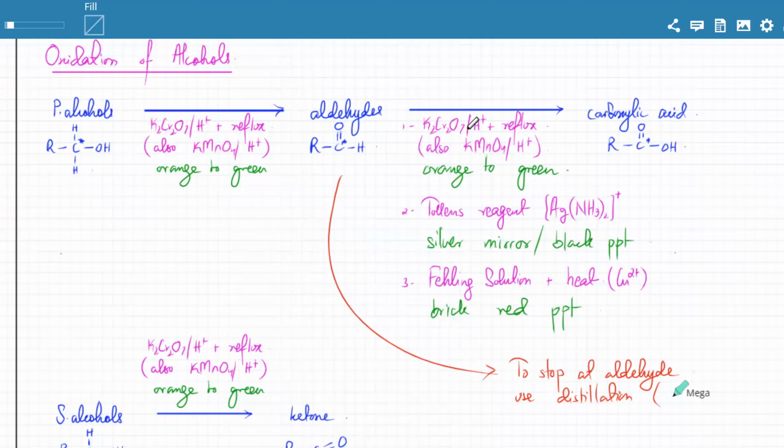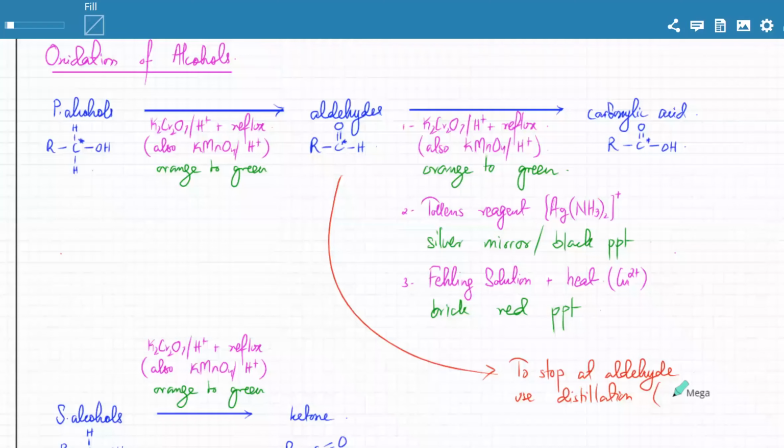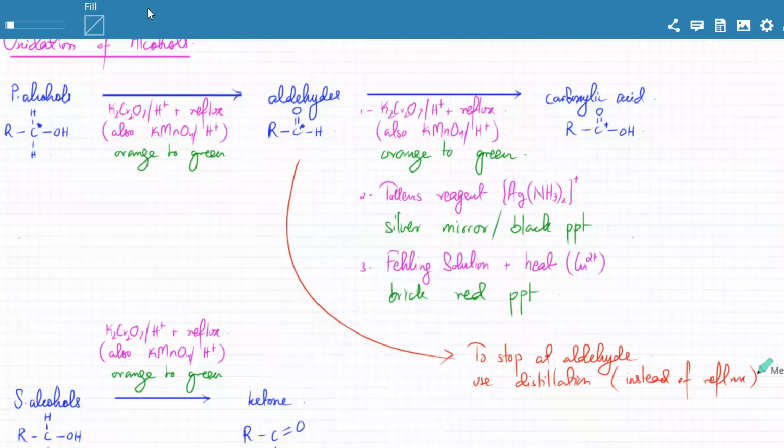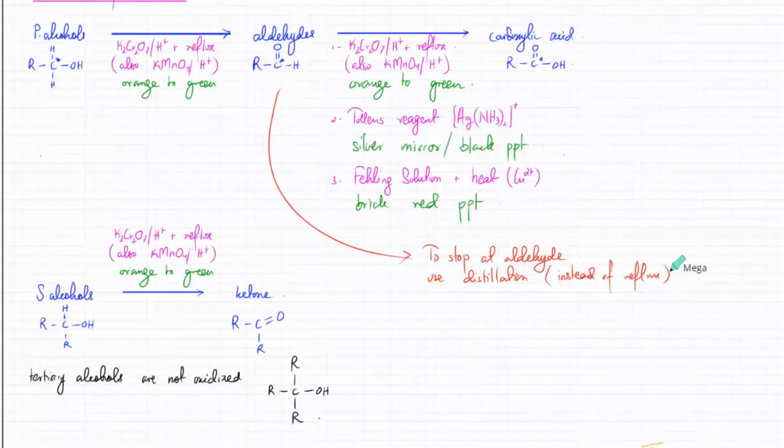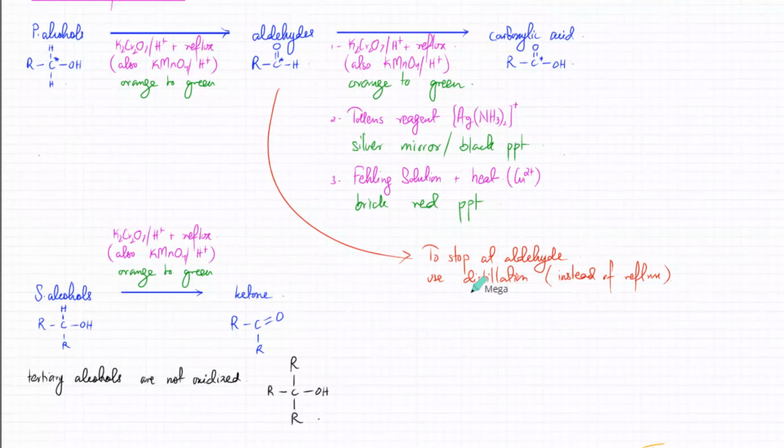They're more volatile compared to the other two. So they would evaporate very, very quickly. As soon as they're formed, they would evaporate. They would leave the container and you can collect them at the other end. And the reaction would stop immediately because they're going to leave the container. So to stop at aldehydes, use distillation instead of reflux. Is that clear? Yes, sir. And they might ask you for the reasons as well related to intermolecular forces.